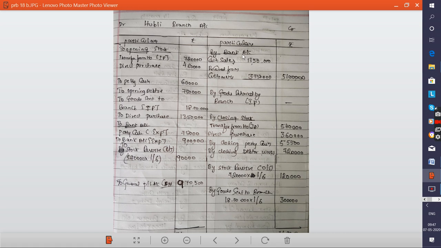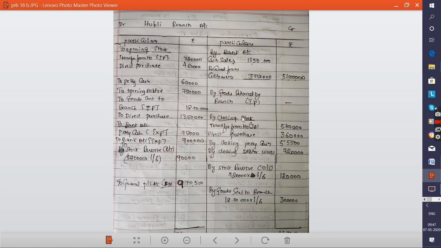Next come to the credit side. By bank account, there is cash sales, how much? That is 13 lakh 50,000. Next, again they are receiving the amount from the customers, 37 lakh 50,000. Make it these two, then the total bank account amount is what? 51 lakh. Next, they have not given any goods returned by branch to head office, so write nil, otherwise you ignore the transaction.